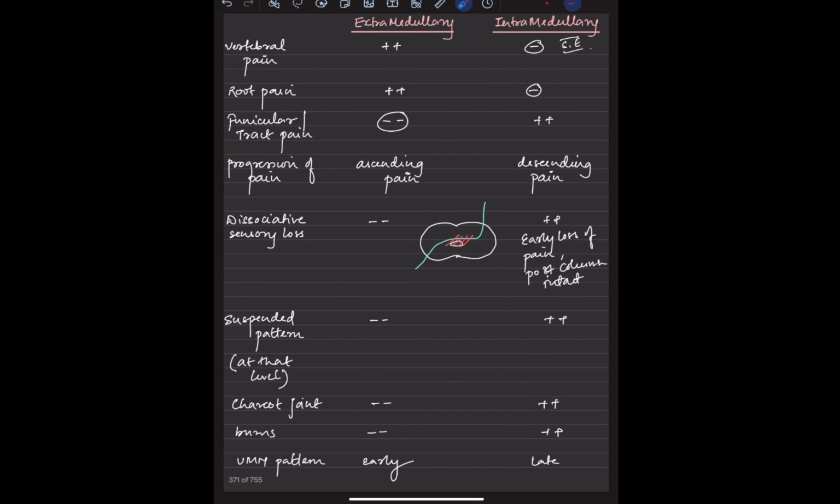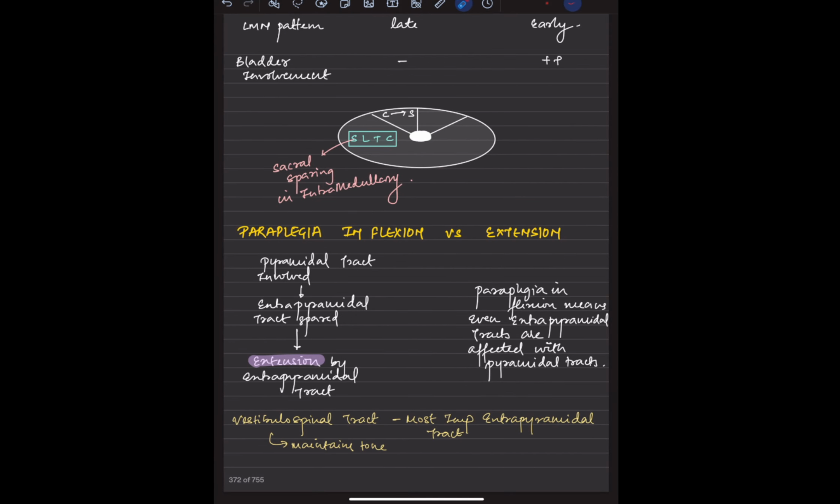Okay, extramedullary, intramedullary. In the extramedullary you will be having a vertebral pain, a root pain. When it comes to intramedullary, it is more of a funicular pain. Okay, it is an ascending pain, this is a descending pain, and there are certain characteristics of intramedullary pain, that is a dissociative sensory loss. Okay, early involvement of the anterolateral column and the posterior column is not involved, so there will be a dissociation. Then suspended pattern and Charcot joint, burns, and UMN pattern. This is something which is there in case of intramedullary.